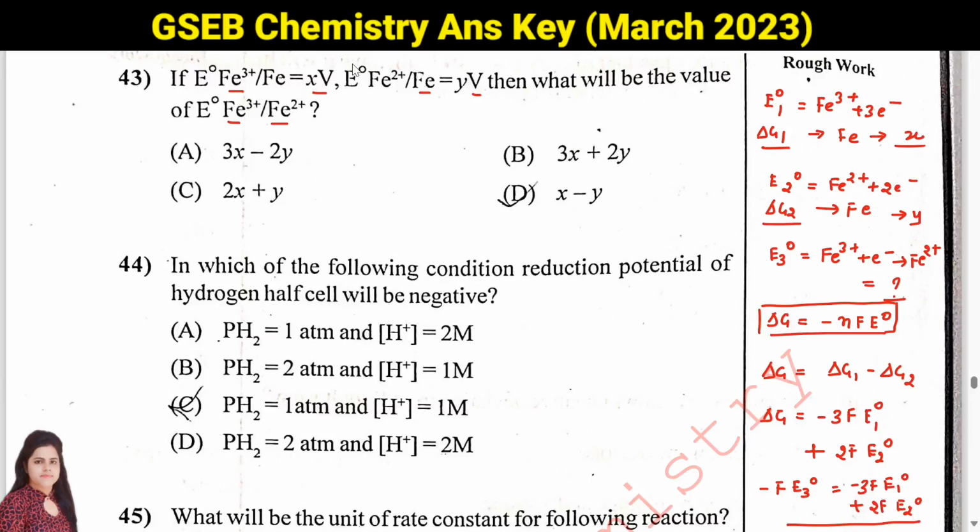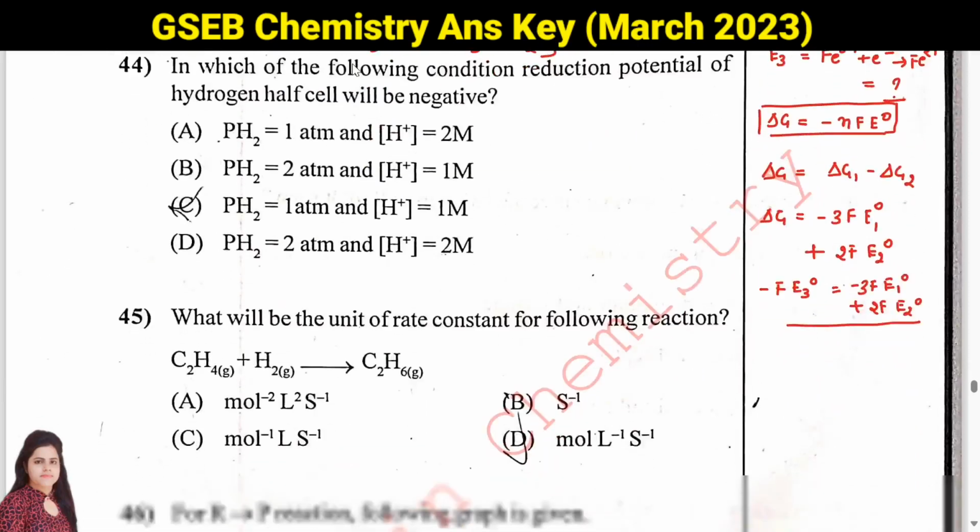Here it will be E3 naught on the left hand side, and on the right hand side, minus F taken common, it will be 3 E1 naught minus 2 E2 naught, right? So we can cancel it. E3 naught, that is our required answer. E1 naught, I already told you it is X. So 3X minus 2Y. So the answer will be this, option A.